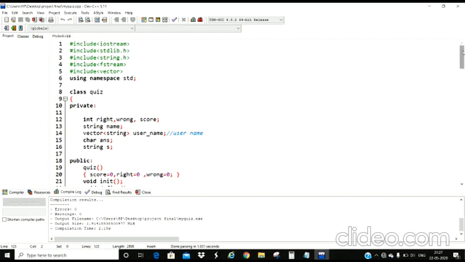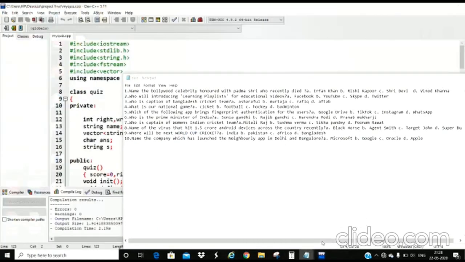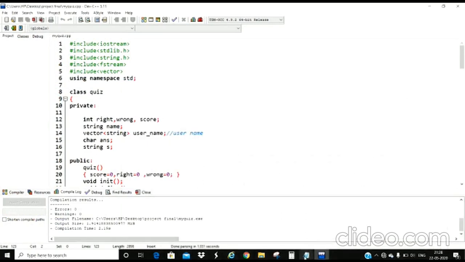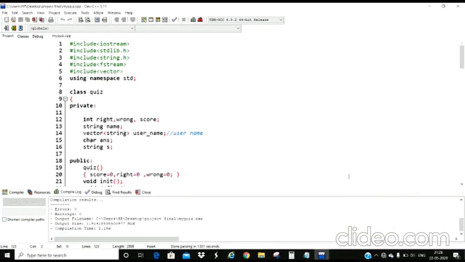This is a 10 question quiz based on Bollywood, sports and day-to-day general questions. The questions along with the options are stored in one text file and the correct answers are stored in another text file. So we have created two text files. Now I'll show you the text files also. This is the first text file in which we have stored the quiz questions along with the options, and this is the second text file in which we have stored the correct answers.